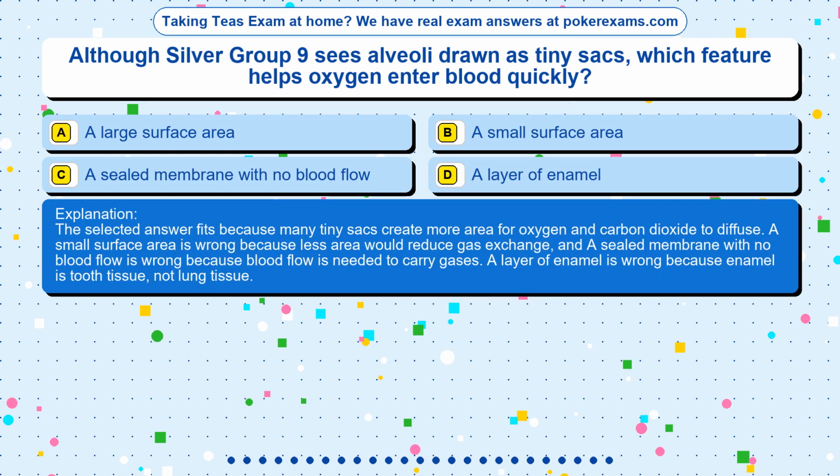The selected answer fits because many tiny sacs create more area for oxygen and carbon dioxide to diffuse. A small surface area is wrong because less area would reduce gas exchange, and a sealed membrane with no blood flow is wrong because blood flow is needed to carry gases. A layer of enamel is wrong because enamel is tooth tissue, not lung tissue.